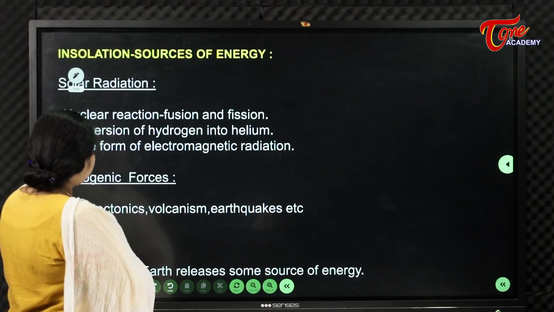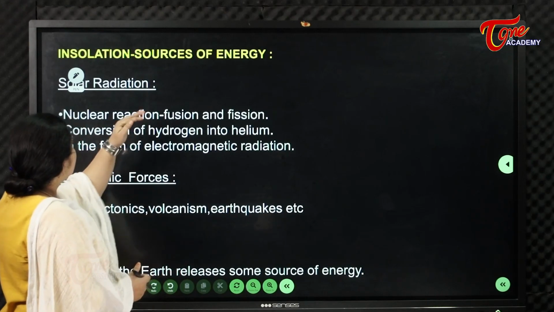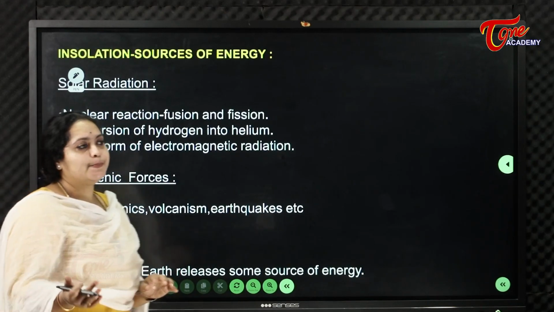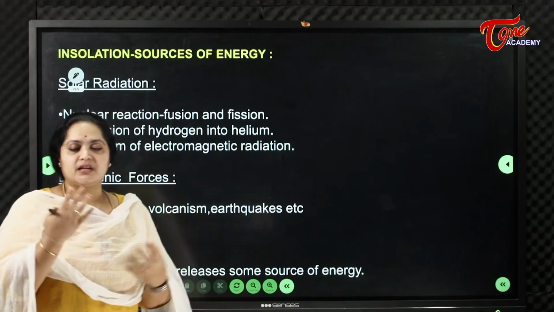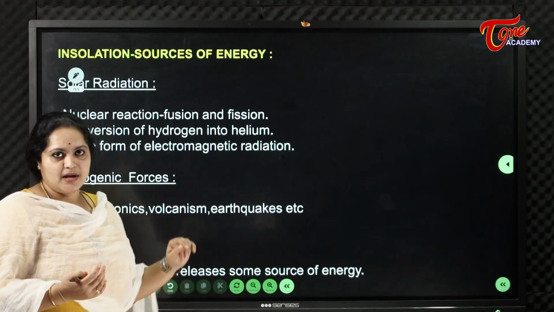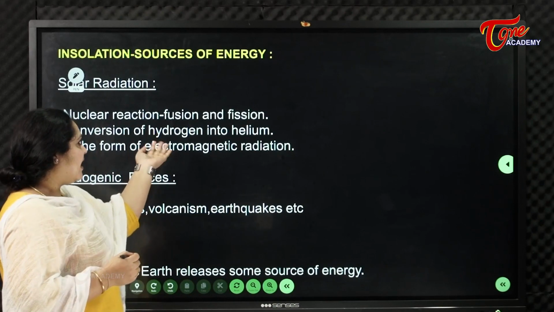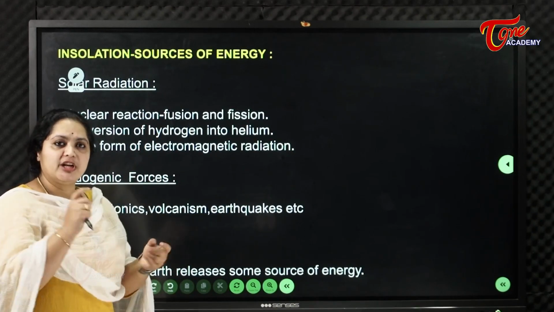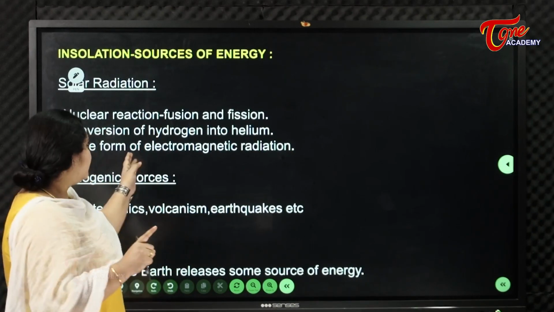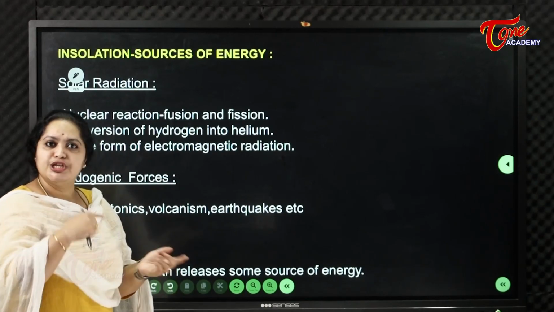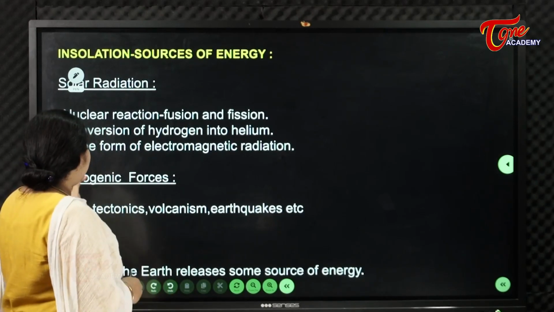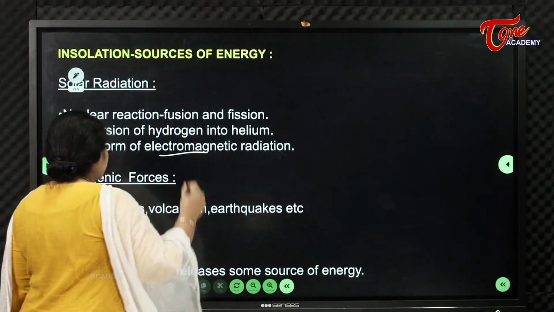So we have seen solar radiation. Earth receives insolation in three ways. One is solar radiation. In that we have seen the nuclear reaction, like fusion, the conversion of hydrogen into helium, and next, the energy in the form of electromagnetic radiation.